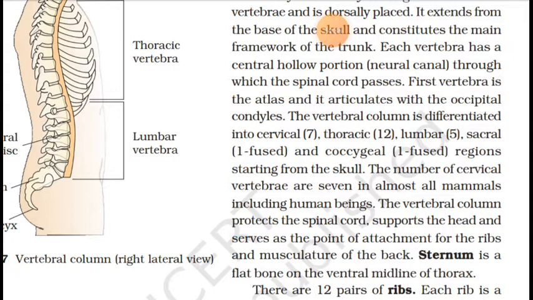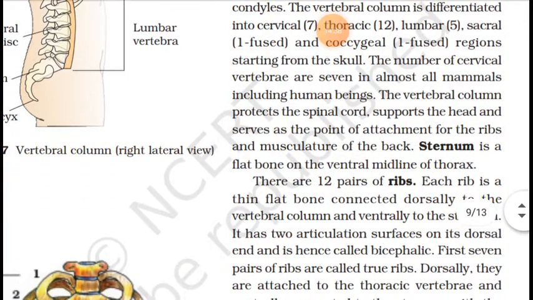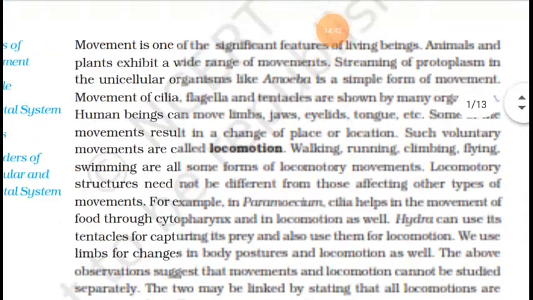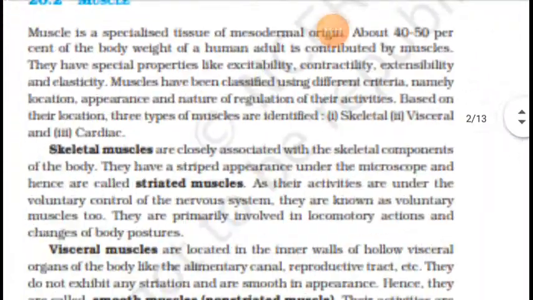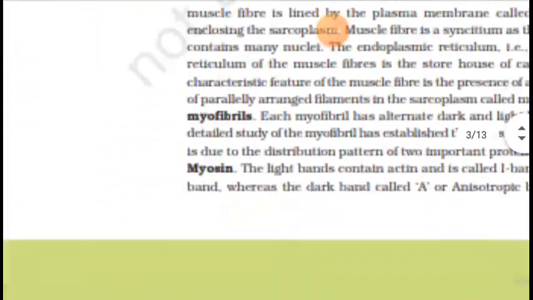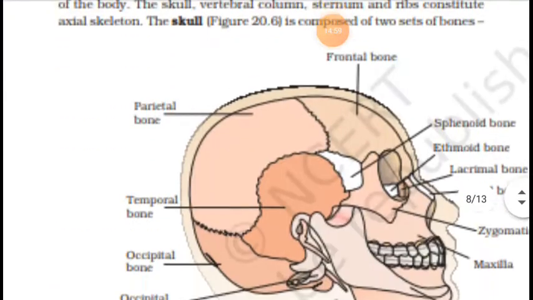One more portion of the axial skeletal system is the ribs. As we know, in the human body, the ribs are present in the form of a rib cage. Different bones are there, and the arrangement of these bones in pairs forms our rib region.